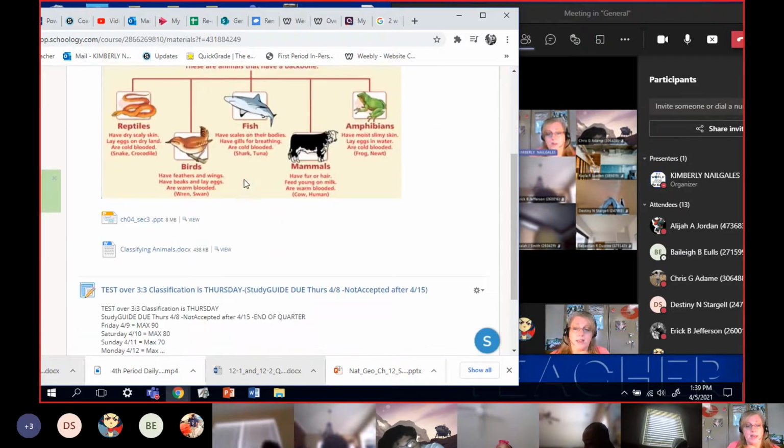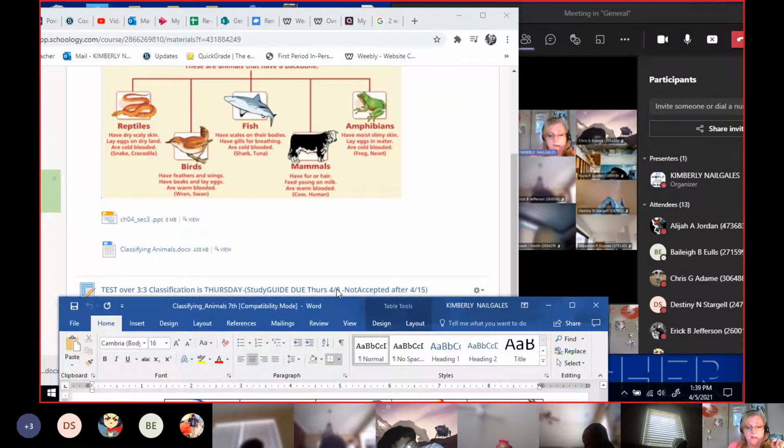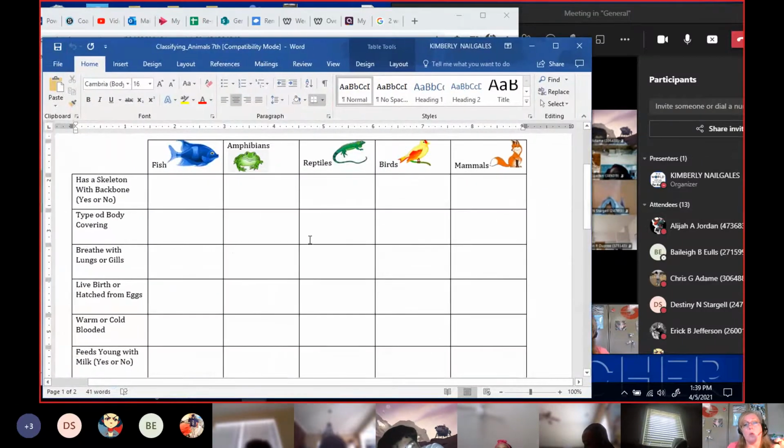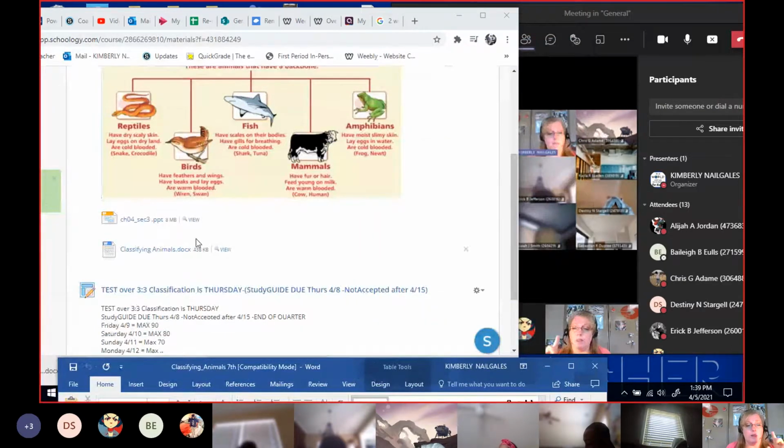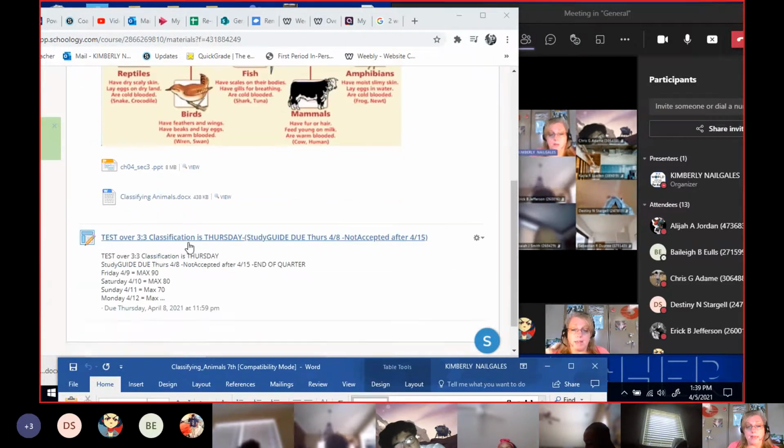For our animal discussion today, I ask you to download this worksheet right here. It says classifying animals. Download this worksheet because I'm going to go over the answers with you, and you need to be able to type them in as we go. They're short. It won't take you long, but you need to have this sheet ready to write on right now. All right, so go ahead and get that sheet ready. We're going to do our discussion on the animals, and here's your study guide for the classification section. I'll go over that after we're done talking.